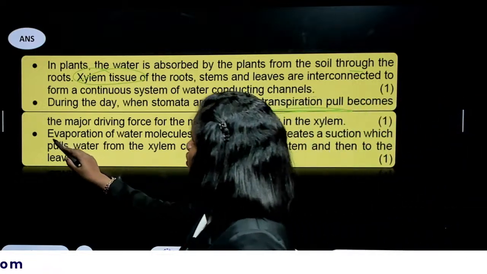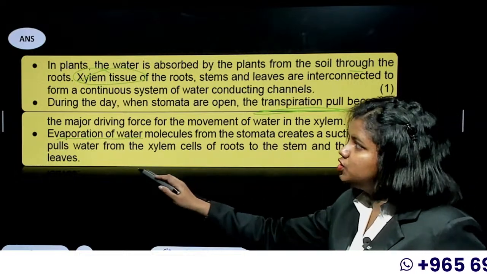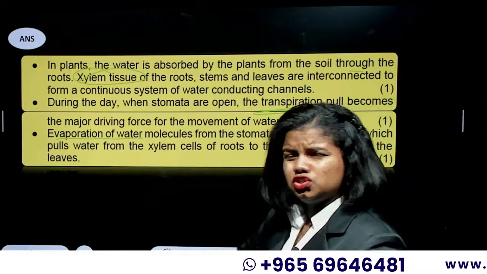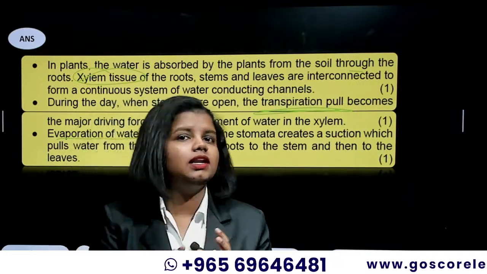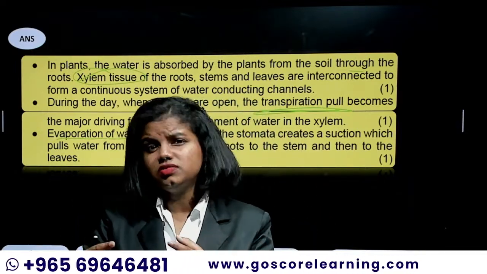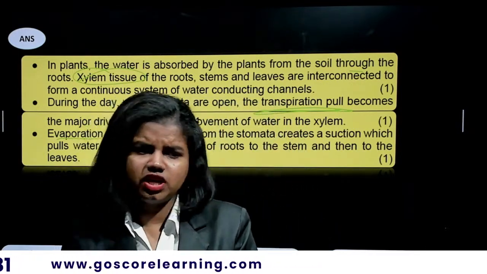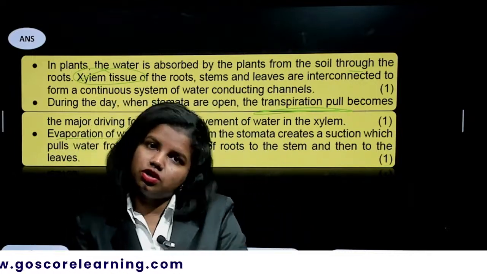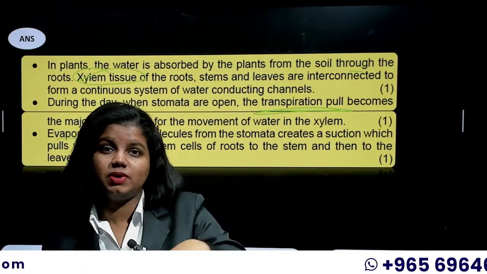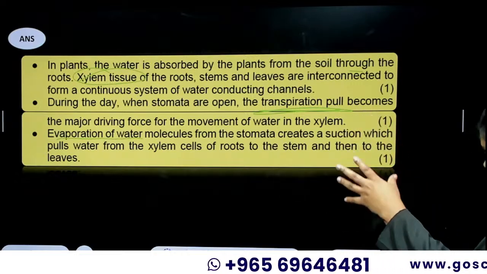And then you can add on the point, evaporation of the water molecule from the stomata creates a suction which pulls the water from xylem cells of the root to the stem and then to the leaves. So basically the question is about how xylem is helping in water conduction. Along with that, you can add the point like how transpirational pull, evaporation, maybe the root pressure, how it is all helping the water to move through the xylem, because it's a 3-mark question. You can't just end the question by saying about xylem. So it's better to elaborate it by putting on such extra points.